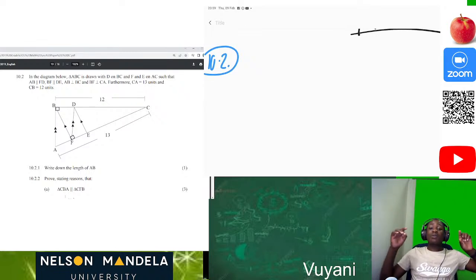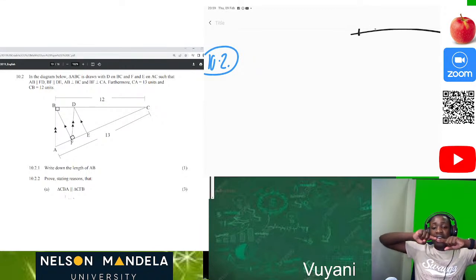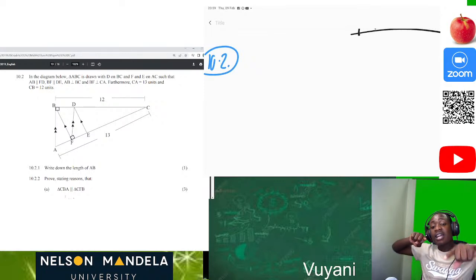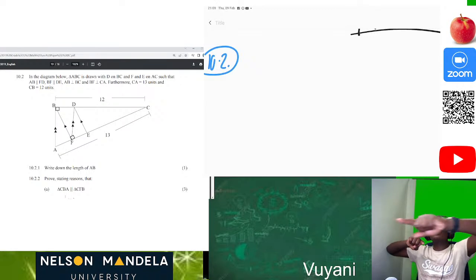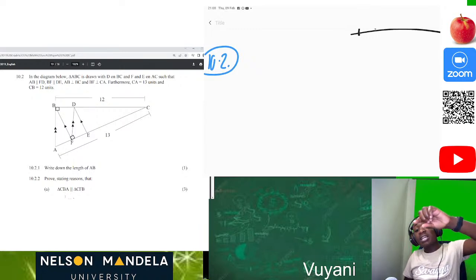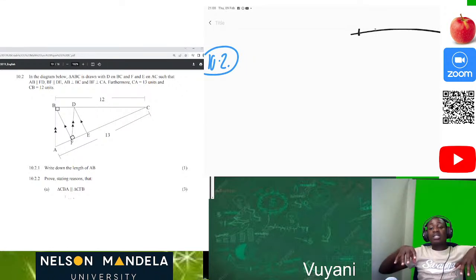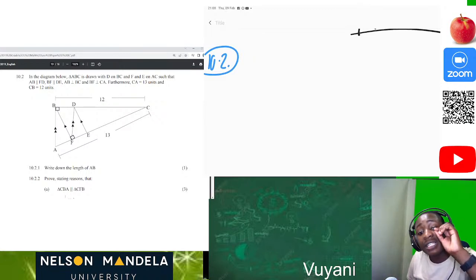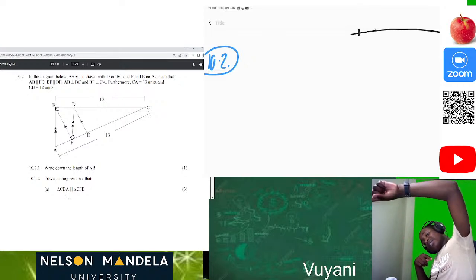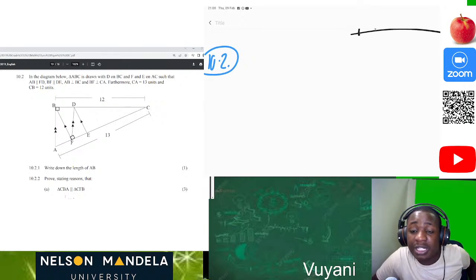So now in the diagram below, triangle ABC. From where you are watching us live right now, go to the triangle. Where is triangle ABC? Here is triangle ABC, which is the biggest triangle we have there. Then it is drawn with D on BC. Where is D? D is situated on the line BC. Then also we have F and E on AC. So from that line AC, we have F and also E. Those two points are situated on line AC.